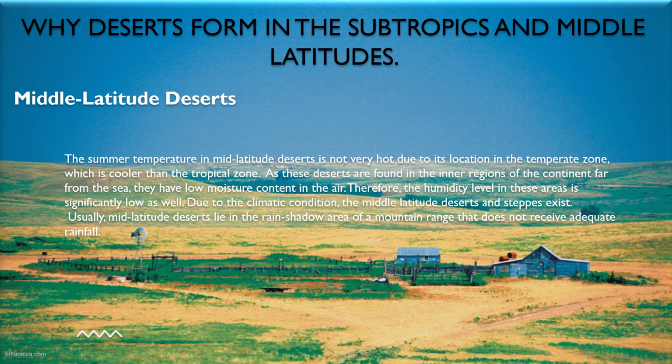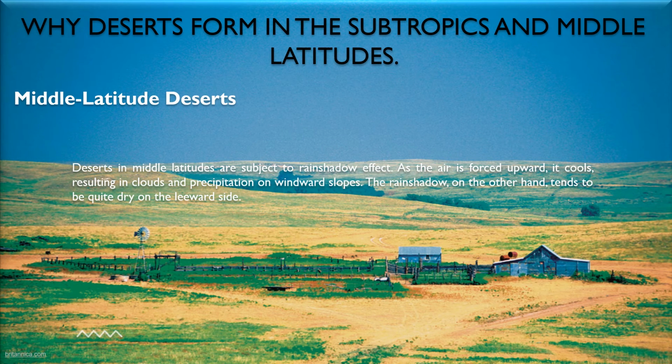It causes very little rain in the summer and rainy season. During winter, little snowfall can be seen. Due to these climatic conditions, the middle latitude deserts exist. Deserts in the middle latitudes are subject to the rain shadow effect. As the air is forced upward, it cools, resulting in clouds and precipitation on windward slopes. The rain shadow, on the other hand, tends to be quite dry on the leeward side.